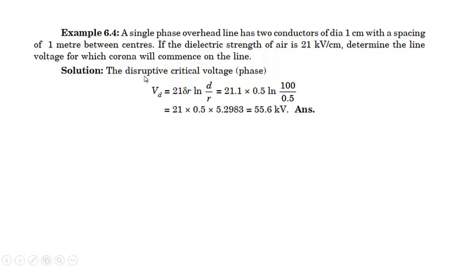So the critical disruptive voltage per phase will be 21 delta r ln of d by r. Given the values, it comes out to be 55.6 kV. But it is still not complete, because it has asked for the line voltage. We have to multiply by √3 to get the actual value. I hope you understood this. Thank you.